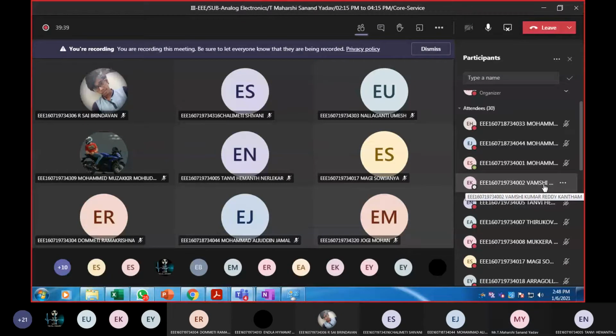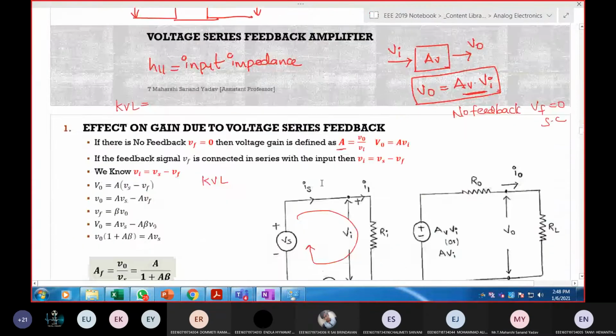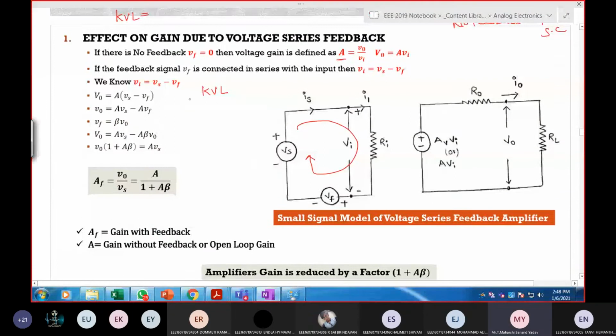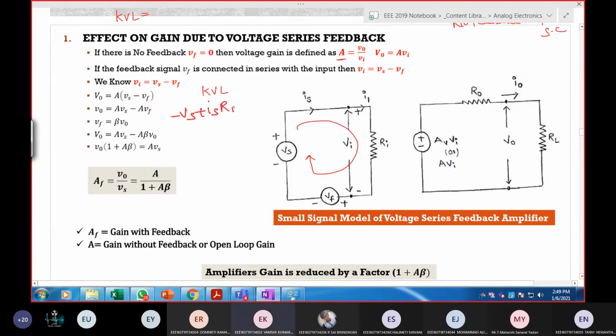Next, rule number 2. Tell me KVL for this. Minus Vs, plus I1 RI, plus Vf is equal to 0.